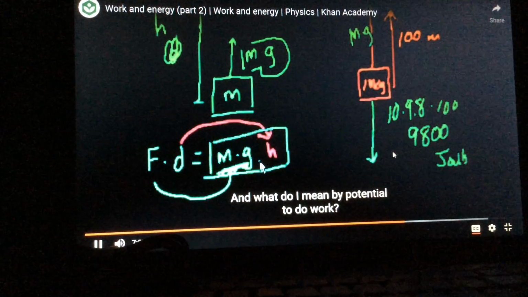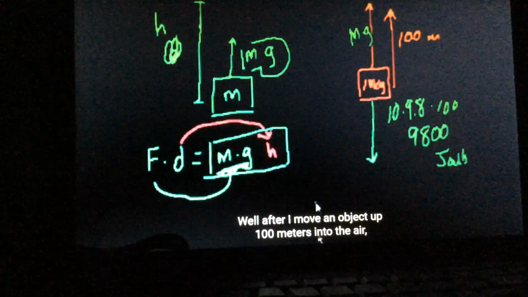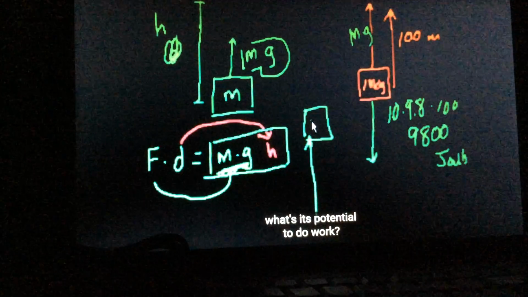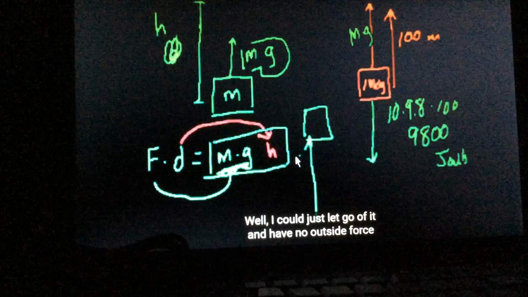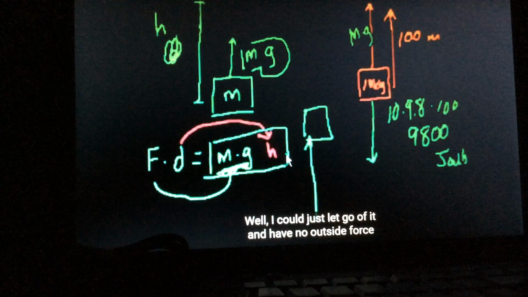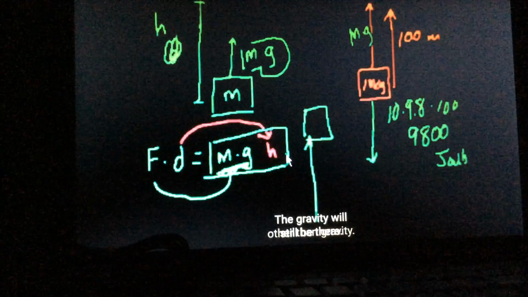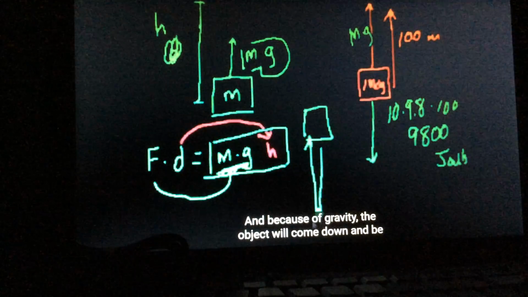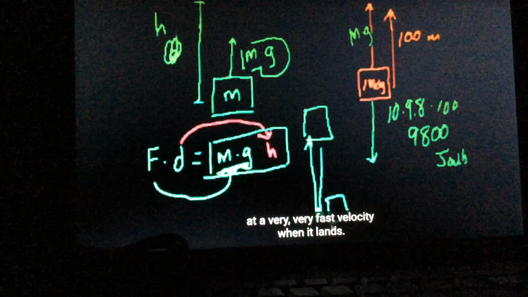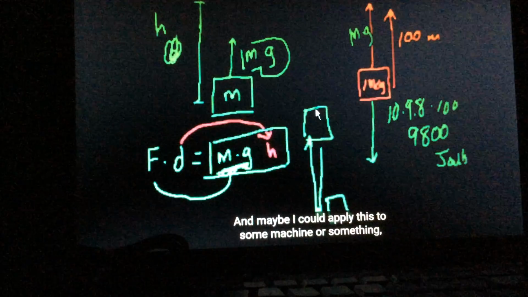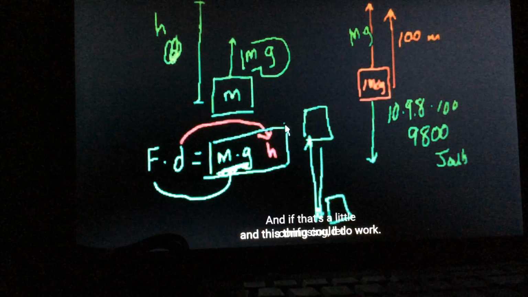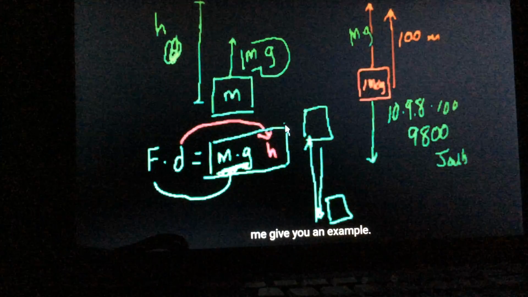What do I mean by potential to do work? Well, after I move an object up 100 meters into the air, what's its potential to do work? I could just let go of it, with no outside force other than gravity. Gravity will still be there, and because of gravity, the object will come down and be at a very, very fast velocity when it lands. Maybe I could apply this to some machine, and this thing could do work. If that's a little confusing, let me give you an example.